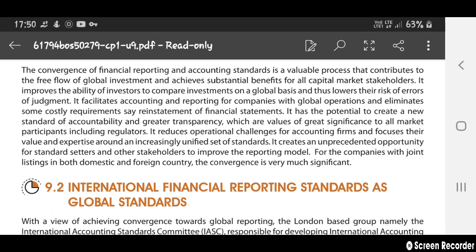So it facilitates accounting and reporting for companies with global operations, and eliminates some costly requirements, such as restatement of financial statements, which may become costly for them. It will remove that. And it has the potential to create a new standard of accountability, with greater transparency, which is of great significance to all market participants, including regulators. So for companies with a joint listing in both domestic and foreign countries, the conversion is very significant.